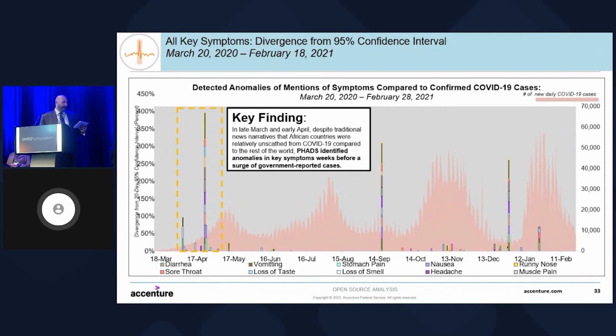After compiling and stacking the symptoms' divergences from the 95% top interval, it is clear that COVID-19 existed in Africa in late March and early April, despite those traditional news narratives that the continent was unscathed by the novel virus, and weeks before the government had adequate testing capacity.